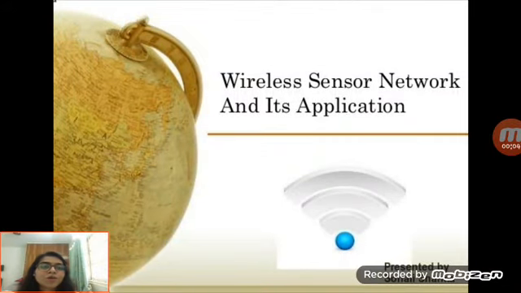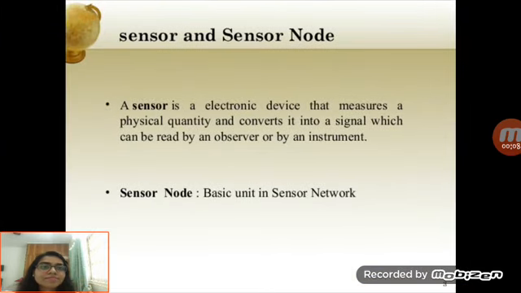Today I'll be discussing wireless sensor network and its application. Let us first understand what is sensor and sensor node in wireless sensor network.